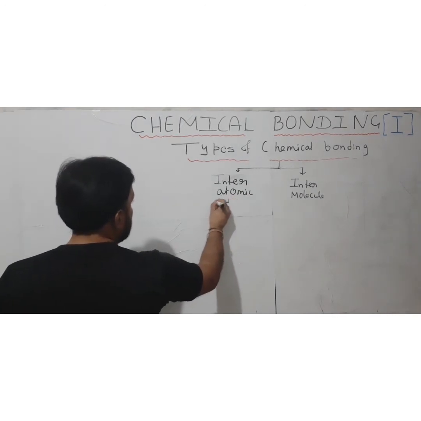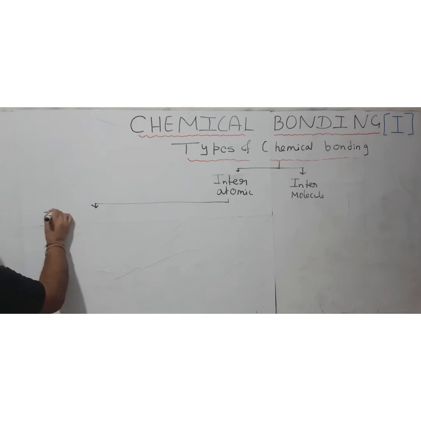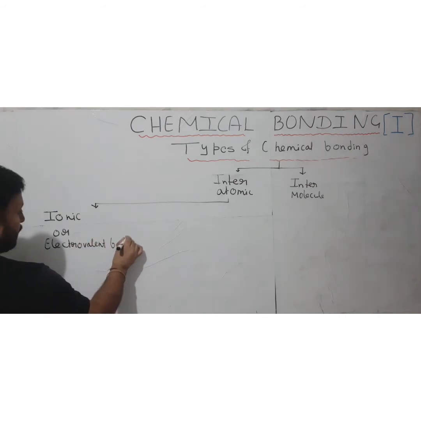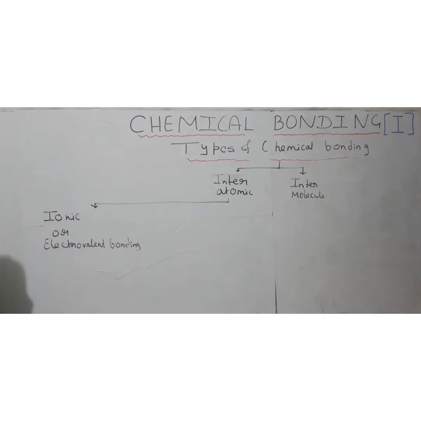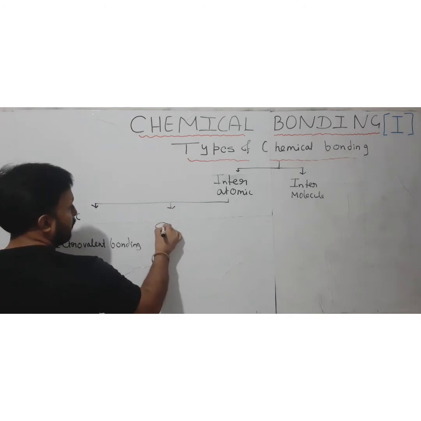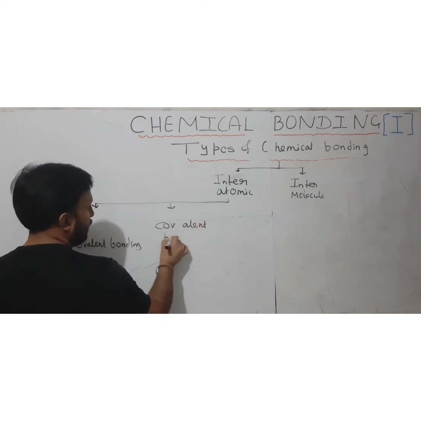Now in interatomic chemical bonding, basically there are four classes. First is ionic or electrovalent bonding, that is the first type in the case of interatomic. Then the second one is covalent bonding.